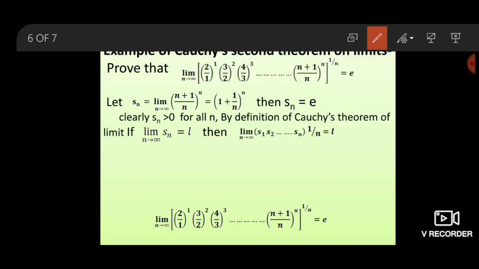We found the value of limit n goes to infinity Sn equal to e.